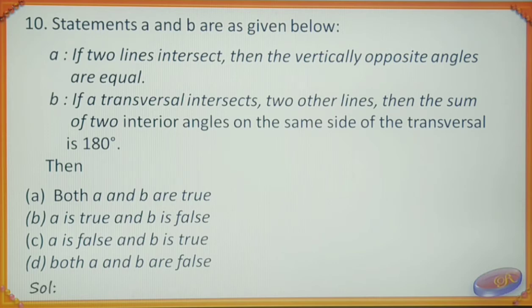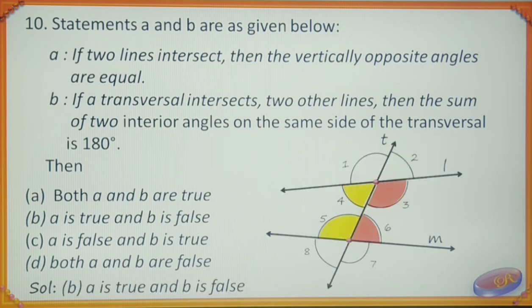Solution is option B, that is A is true and B is false. As you know, according to the definition, vertically opposite angles are equal, and the sum of interior angles on the same side of the transversal will be 180 degree only when the transversal intersects two parallel lines. That you can see in this figure.